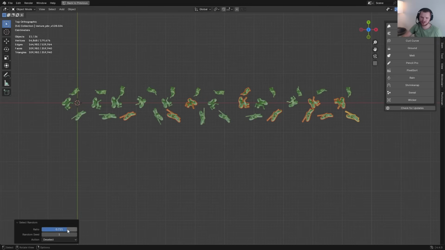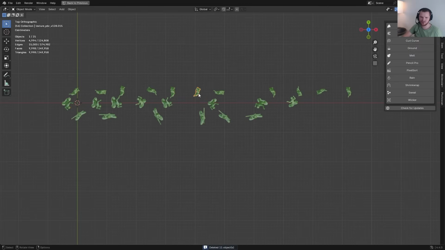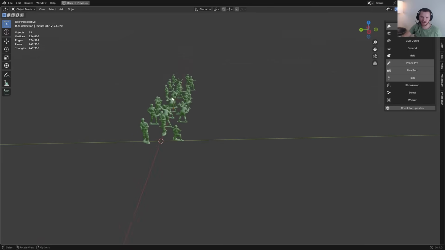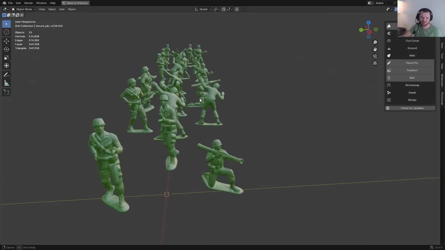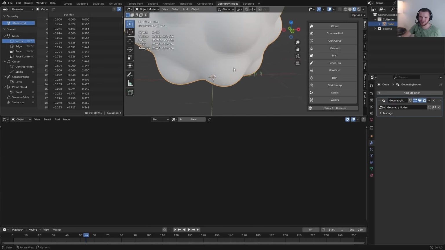For whichever ones are selected here, delete them. This will kind of break the pattern a little. Here we have our lineup of army men. I'm sorry for what I'm about to do. Our sphere now, in comparison, is way too big.